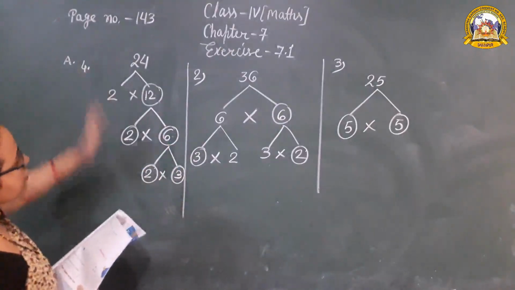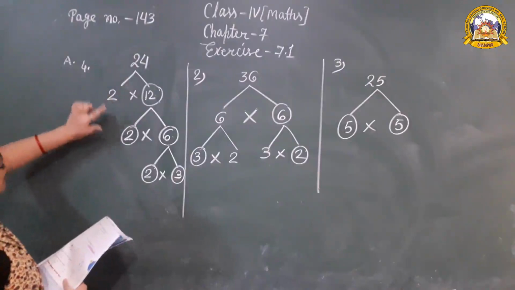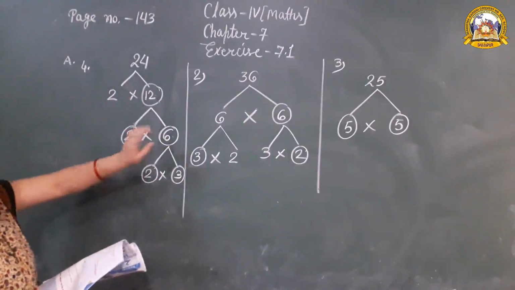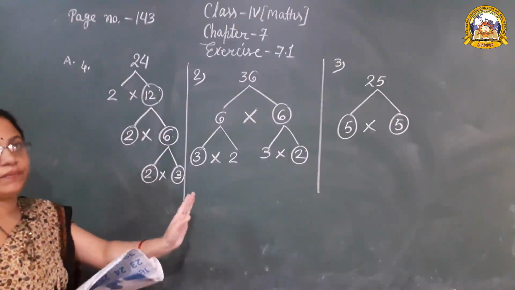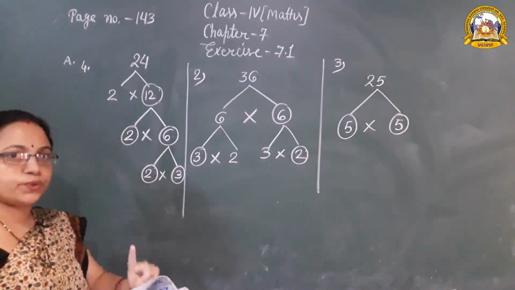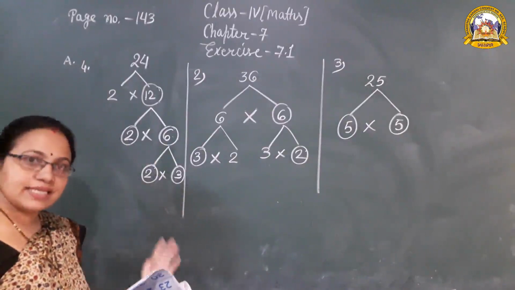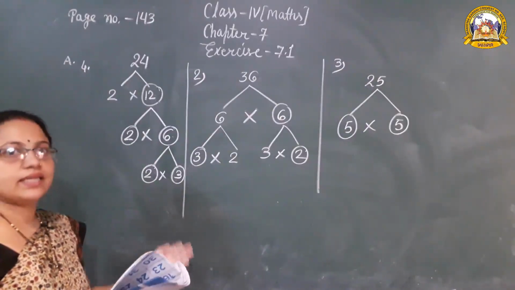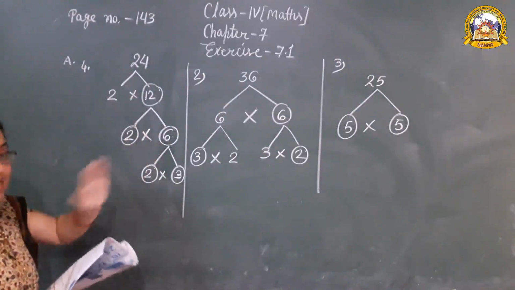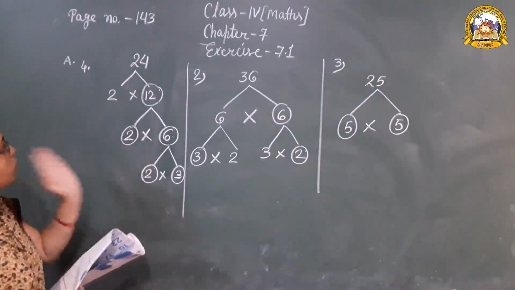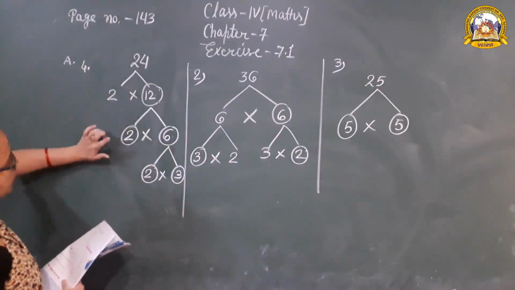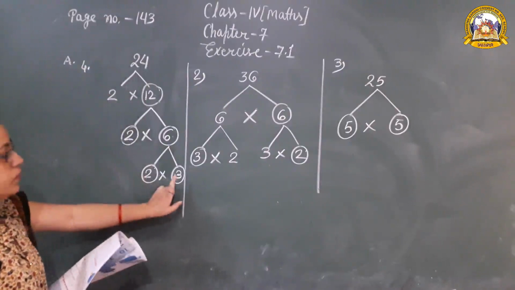Understood? So which are the factors of 24? 2 multiplied by 2 multiplied by 2 multiplied by 3. These numbers are not prime factors. Prime factors are those which are prime numbers. And prime numbers are 2, 3, 5, 7, 11, 13, 17. They are the prime numbers. So these are the prime numbers. 12 and 6 are not prime numbers. So what will its factors be? Factors of 24 are 2 into 2 into 2 into 3.